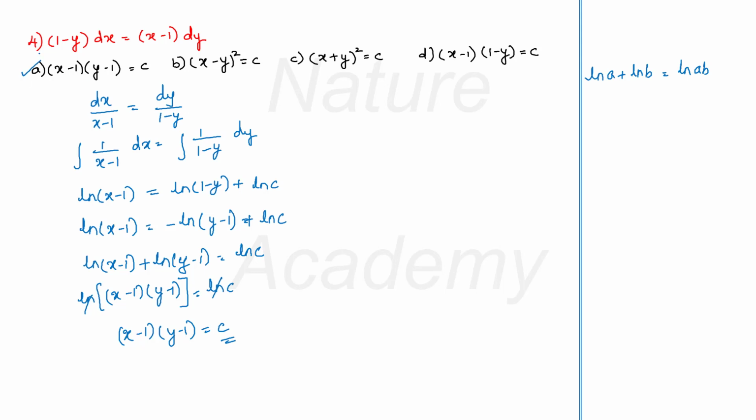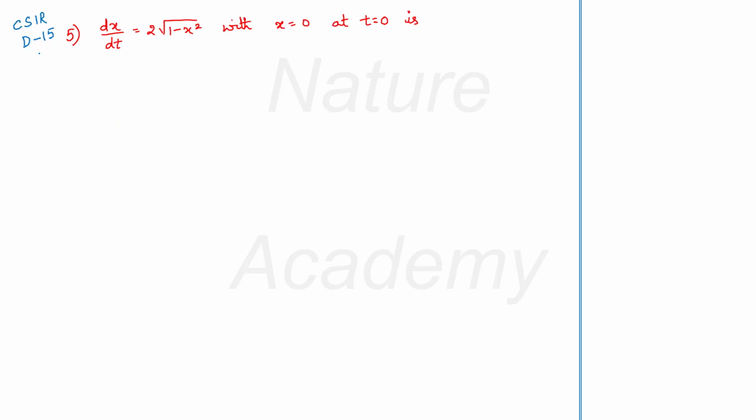So you have to practice many problems to do it in this simple flow. You will get intuited when you practice more and more problems. My next example is from the CSIR December 2015 question paper. You have to find the solution for this differential equation. dx by dt is equal to 2 into root 1 minus x square. You have initial conditions with x is equals to 0 at t is equals to 0. You have to solve this differential equation.